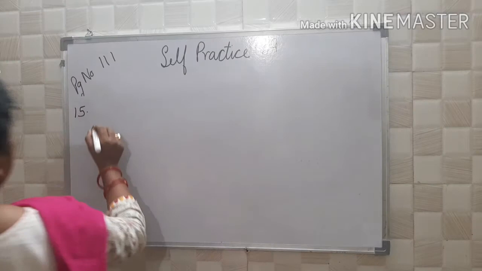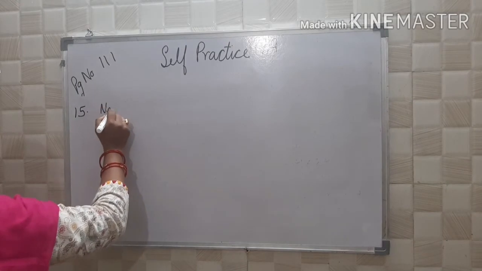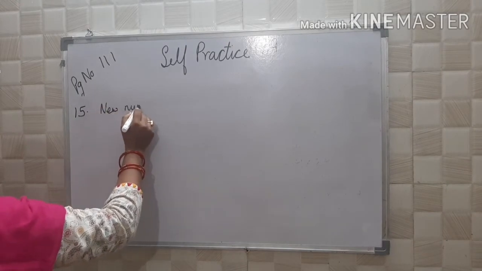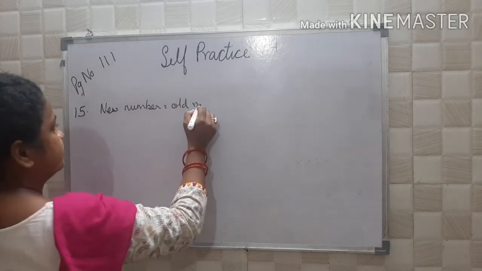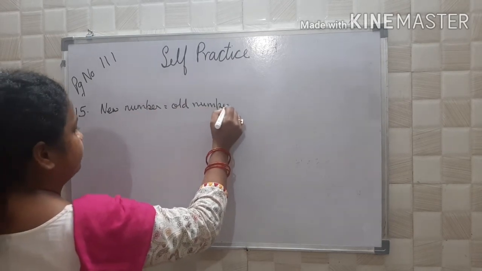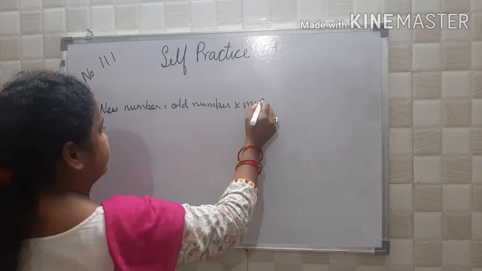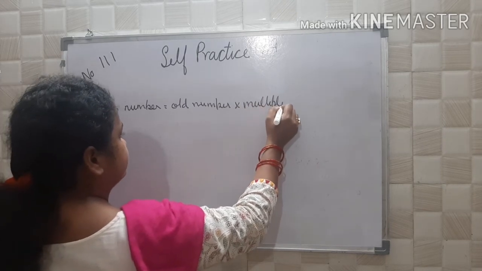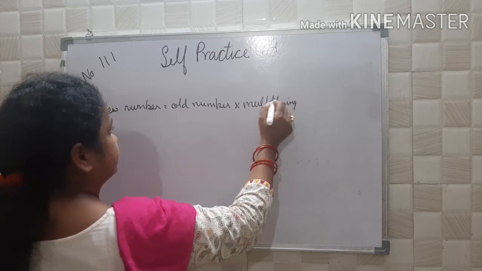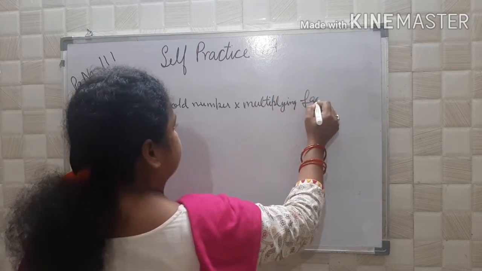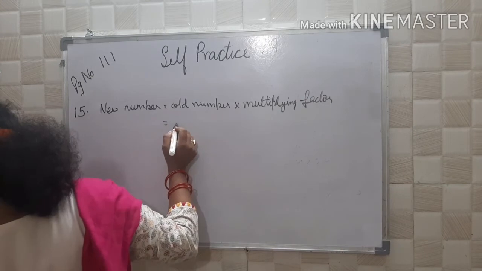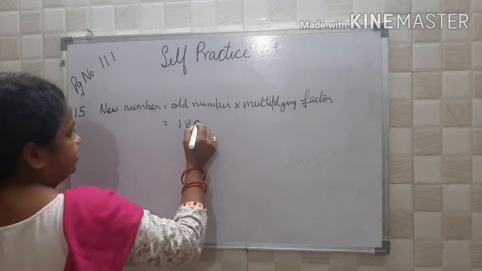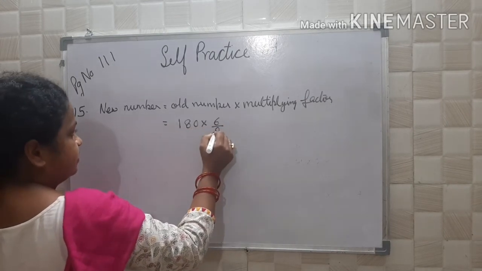So what is the new number? New number is equal to old number into multiplying factor. What you will have? Old number is 180 into 6 upon 9.